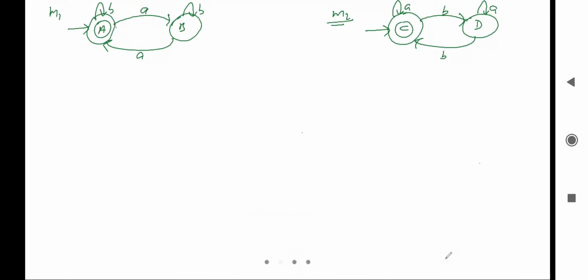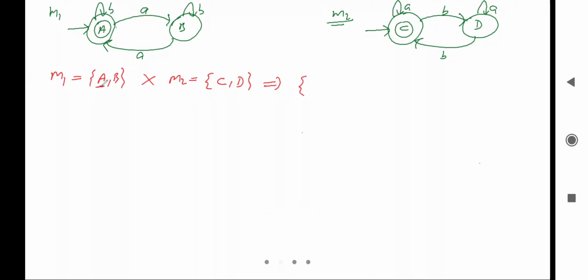So what can be the cross product of these two? M1 contains two states, that is A and B. And M2 contains states, that is C and D, right? So we'll do the cross product of these two.